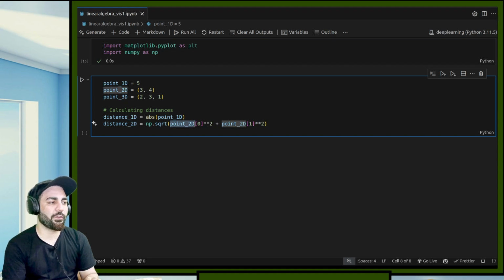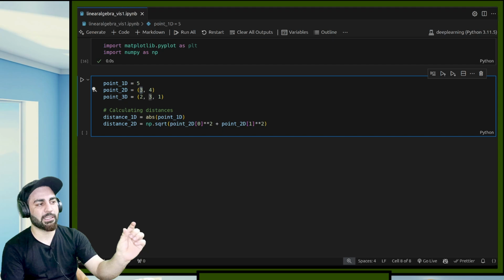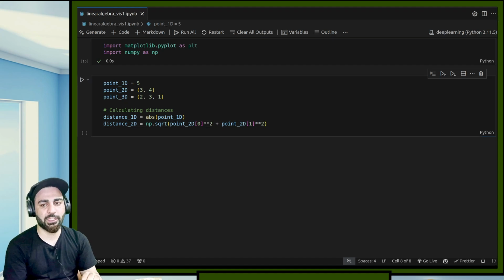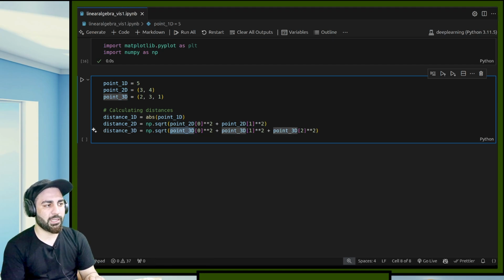So this point of 2D of 0, that means this 3, square it. And then add point of 2D of 1, that is this 4, square it again, and then apply this np.sqrt. This is basically doing the summation of first squaring this 3 and then squaring this 4 and then taking the square root of that. So how to compute distance of 3D? Pretty similar, we just have to add one more thing over here: np.sqrt of this point squared, this point squared, this point squared, sum them all, and then apply the square root. This is how we have calculated distance.